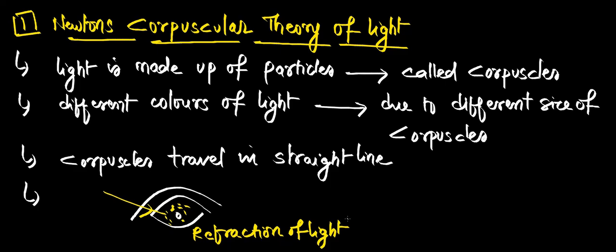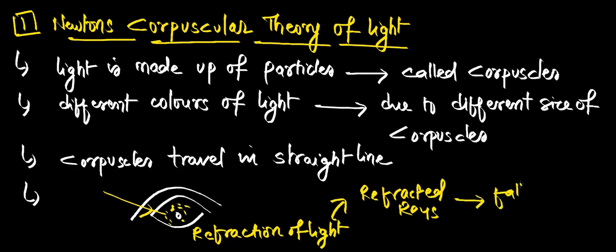It's called aqueous humor. When light enters that water, it undergoes refraction of light. This refraction produces refracted rays, and the refracted rays touch the retina of our eye. After refraction we get refracted rays, they fall on the retina, and this retina is connected to our brain through the nerves. Now the brain understands the information, and that is how we have the sensation of vision.